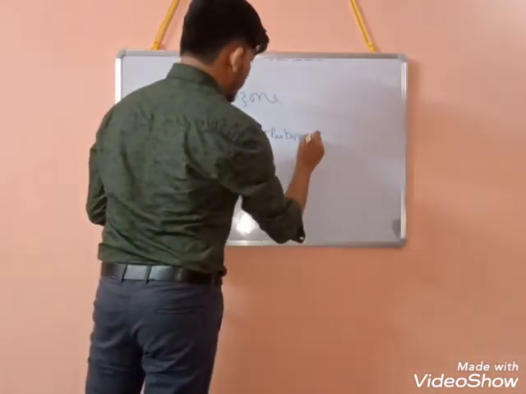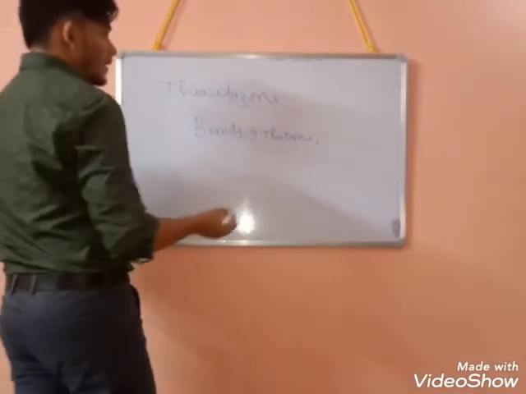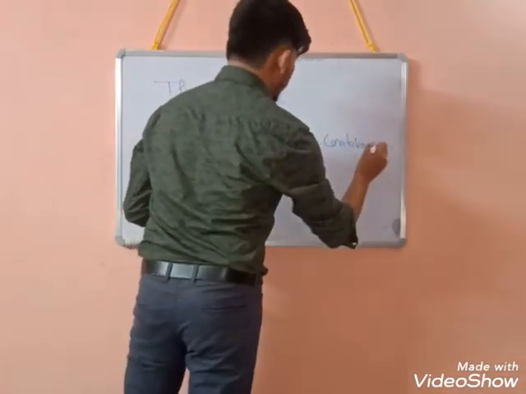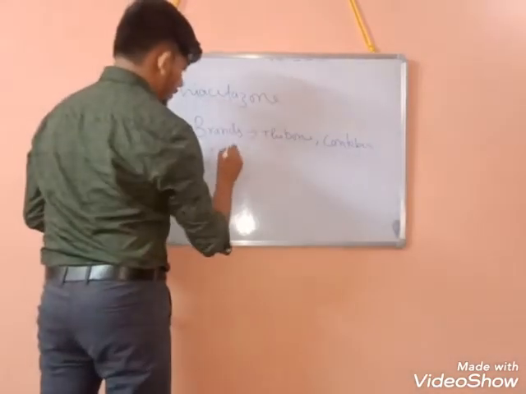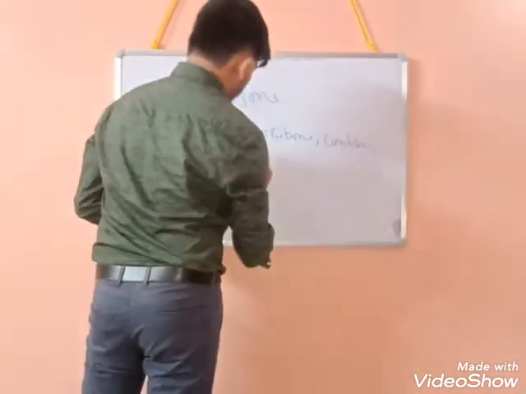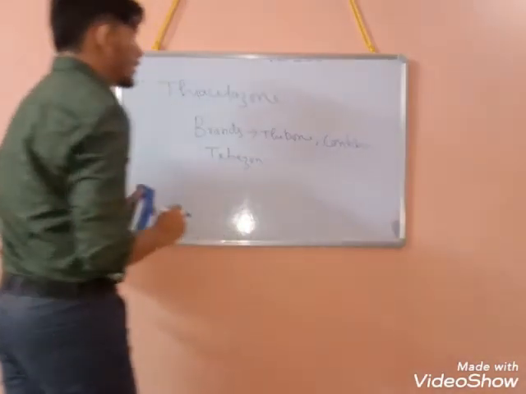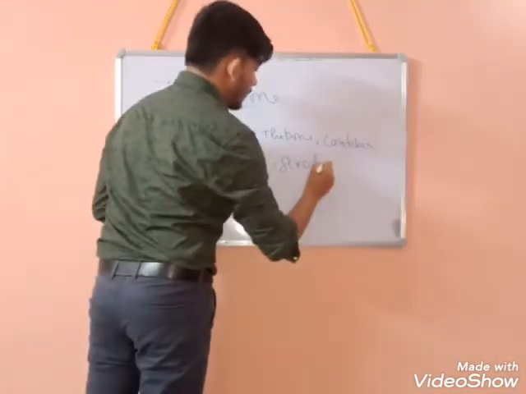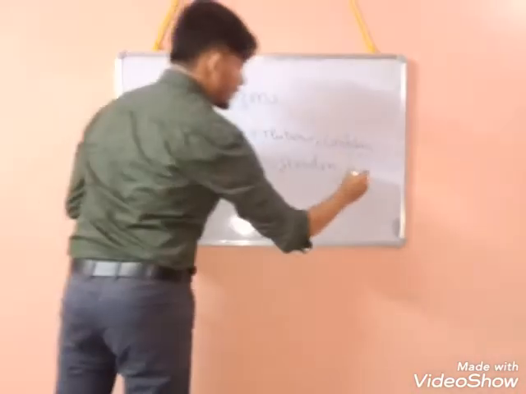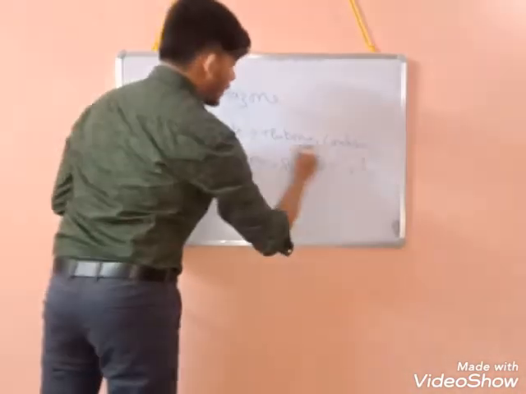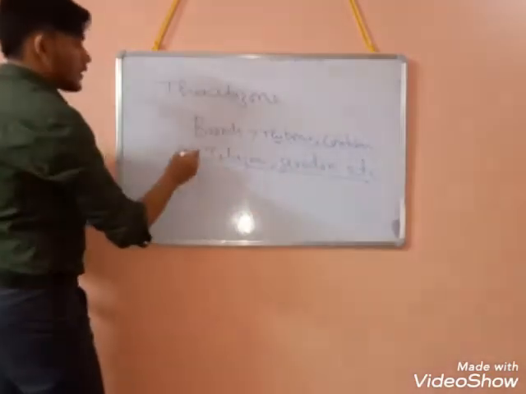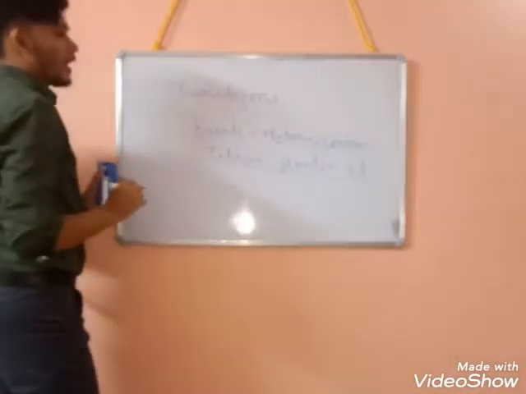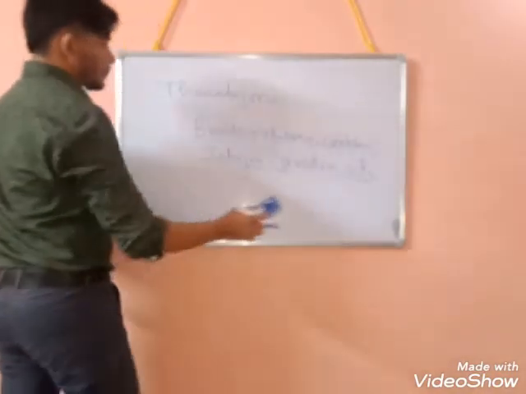The brands are Tibone, Contaven, Tebezone, Seroden, etc. I am writing etc. because many other drugs contain thiacetazone as the active drug.